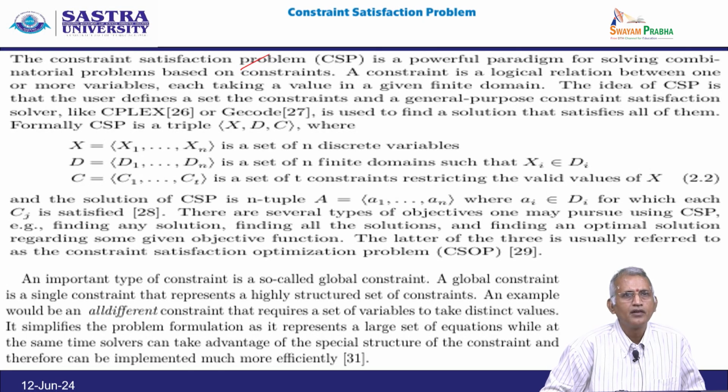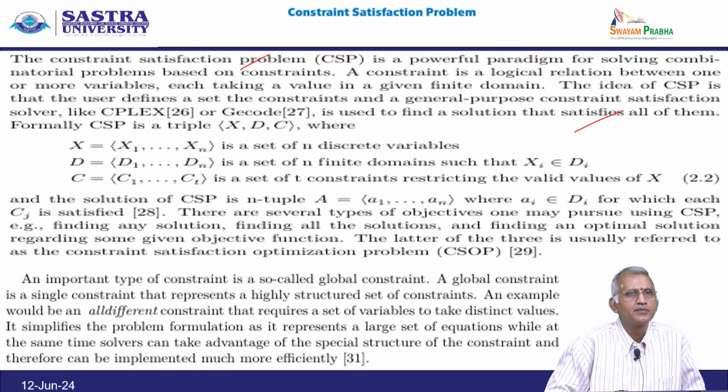The idea of the constraint satisfaction problem is that the user defines a set of constraints, and a general purpose constraint satisfaction solver like CPLEX or Gecode is used to find the solution that satisfies all of them.